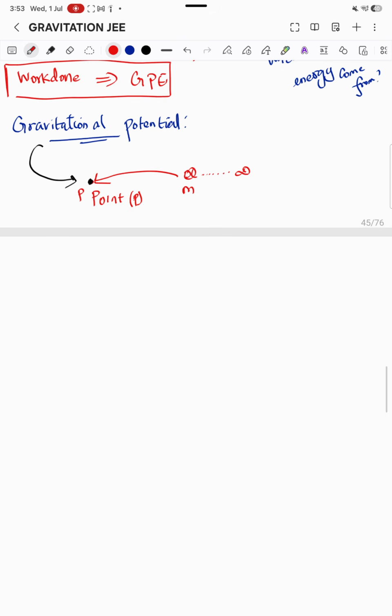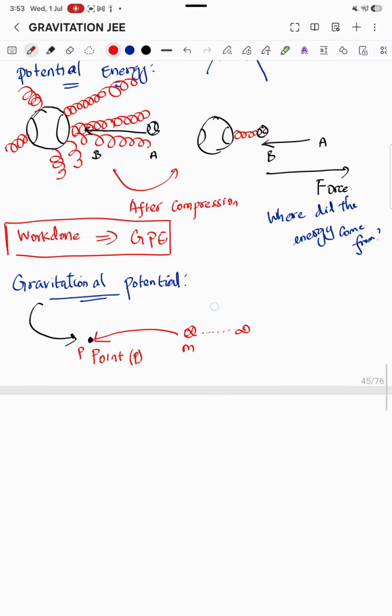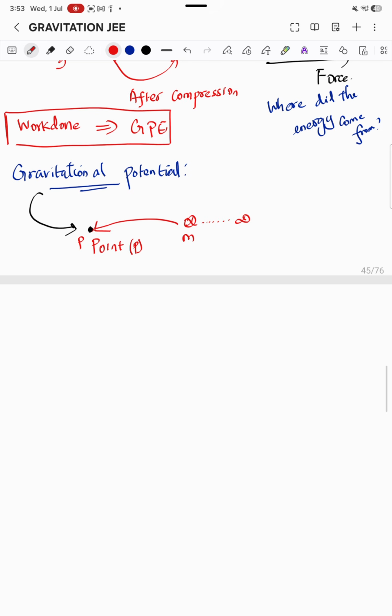Now, getting into the previous topic, which is gravitational potential, let's bring some mass into this and make this system a little more related to life, right?